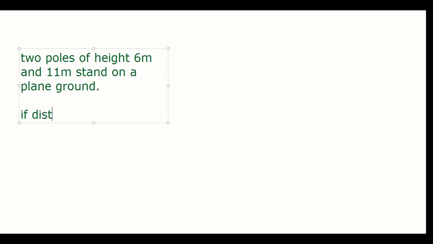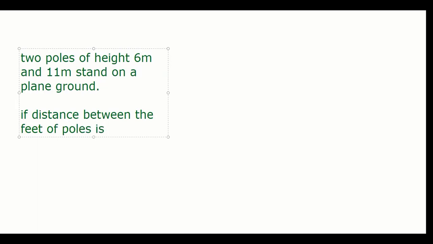If the distance between the feet of the poles is 12 meter, find the distance between their tops. Let's see who does it fast.